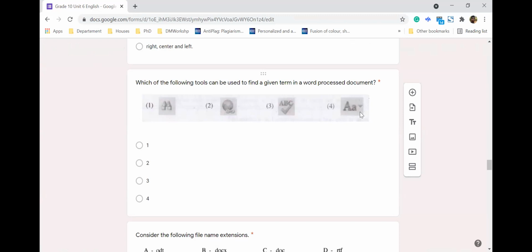Once you type, you can make it uppercase, or lowercase, or sentence case and so on. So this is find and replace, this is hyperlink, this is spelling and grammar, and in this case we have change case. So the answer should be the first one.